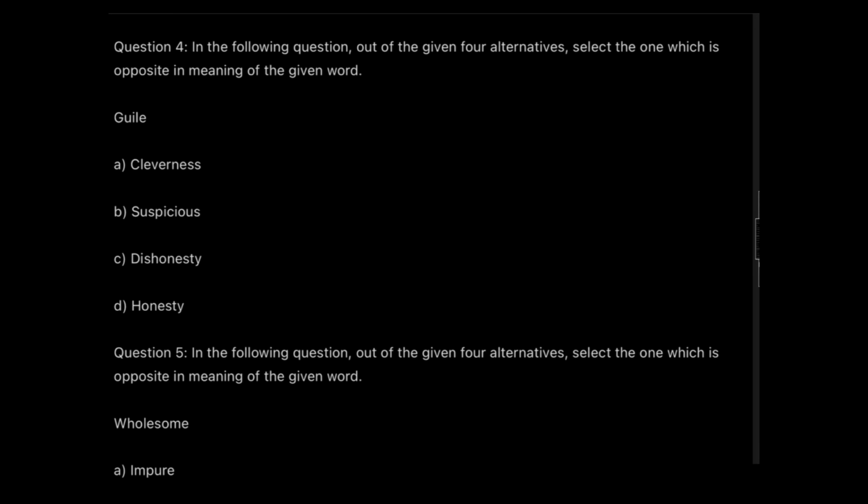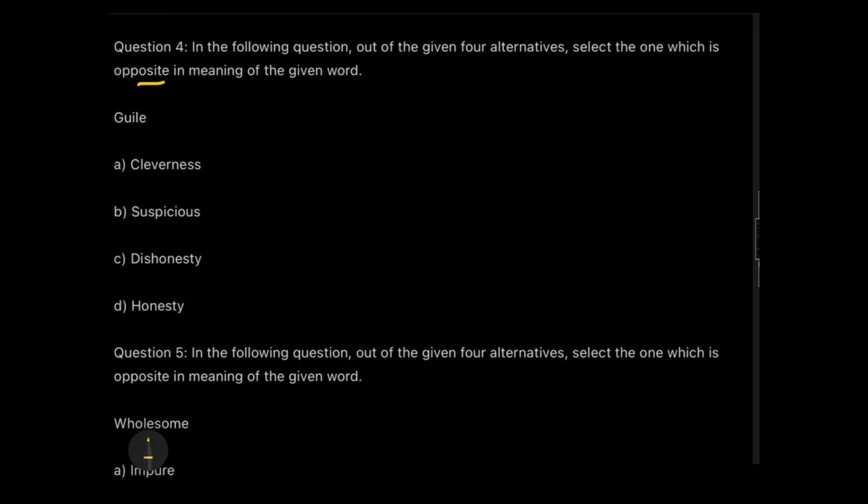Let's apply the same principle again. You can apply the principle and you can let me know the answers in the comment section and then replay this video and check it. Guile, okay, or guile. Okay, what will be the opposite of this? Again, we need the opposite of this. So what will be the opposite? Let's check the given options.